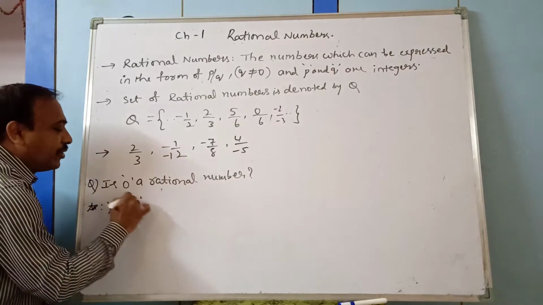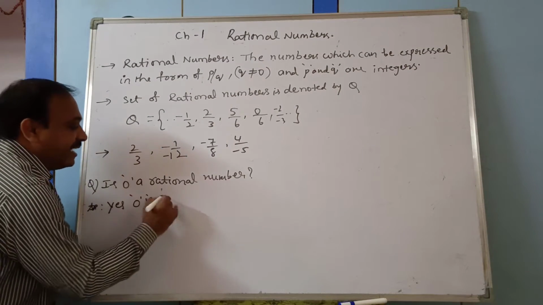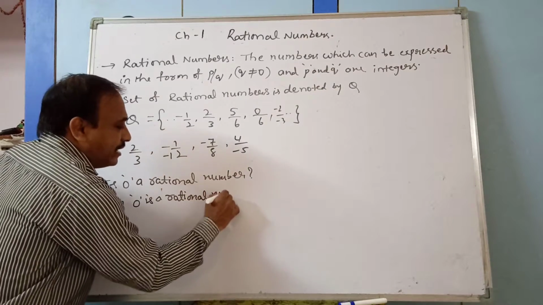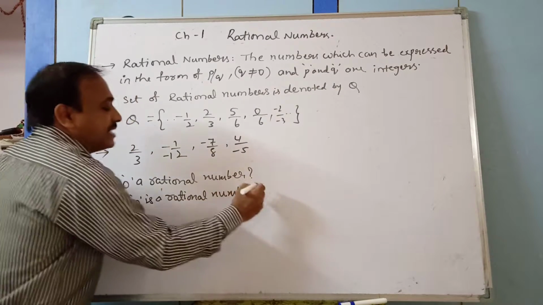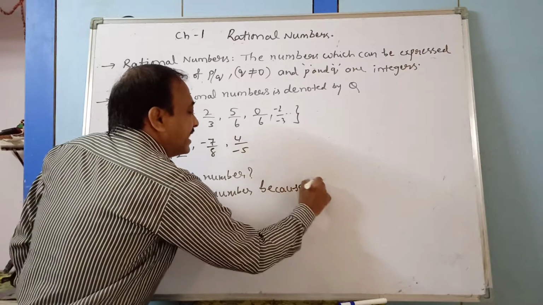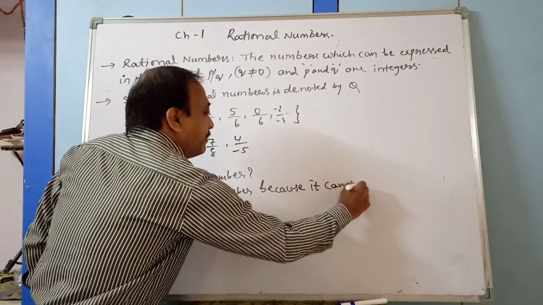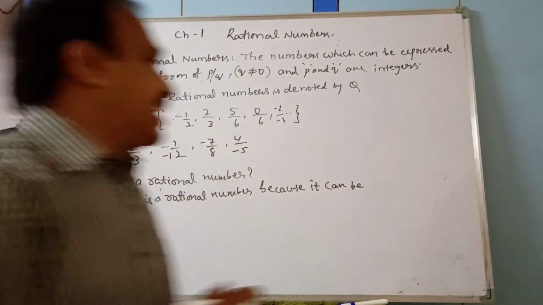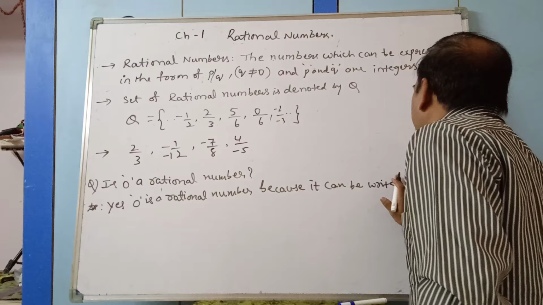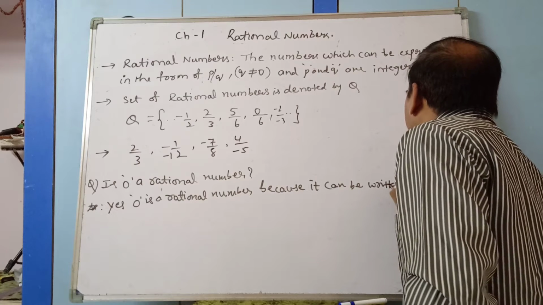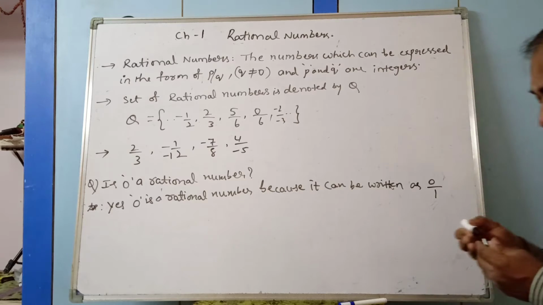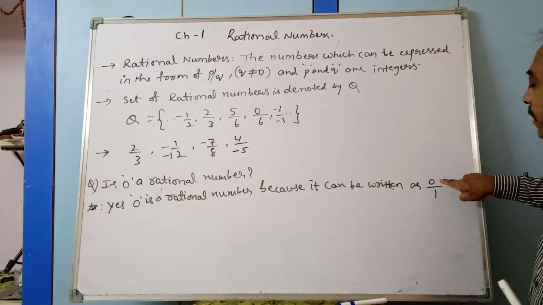Yes, 0 is a rational number, because it can be written as 0 by 1, which is in the form of p by q.